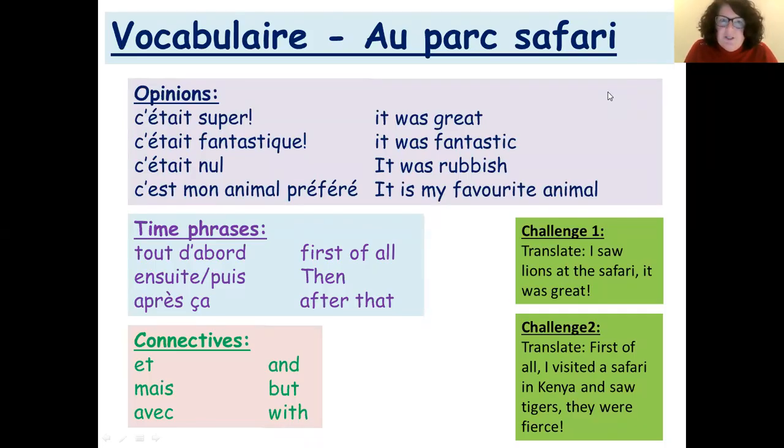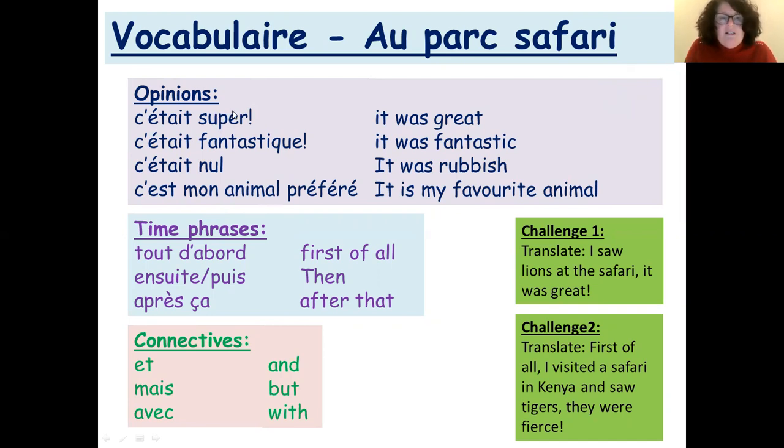Alors, on va continuer. Écrivez le vocabulaire pour aujourd'hui. So let's write down the vocabulary for today. So we've got three sets of vocabulary for today. We've got opinions, we've got time phrases, and we've got connectives. So all of these three things are really useful for writing our sentences in French. Let's look at our opinions first of all.